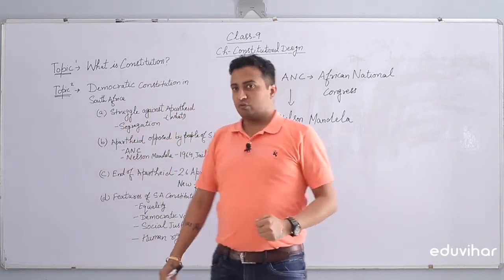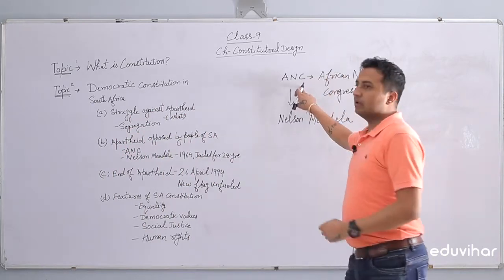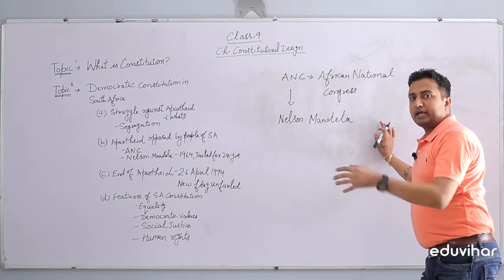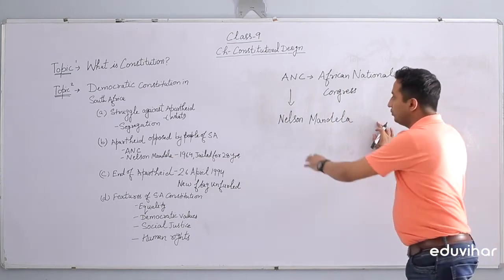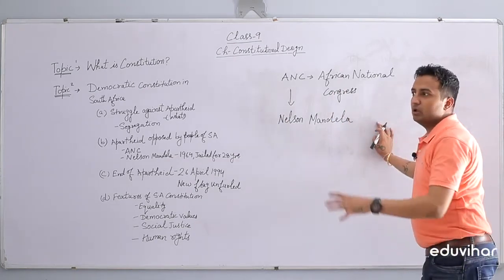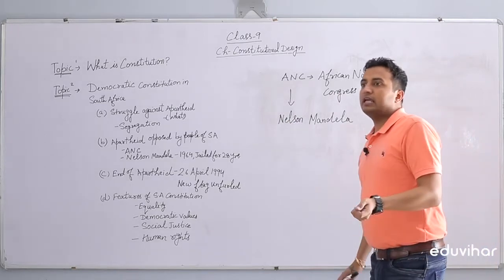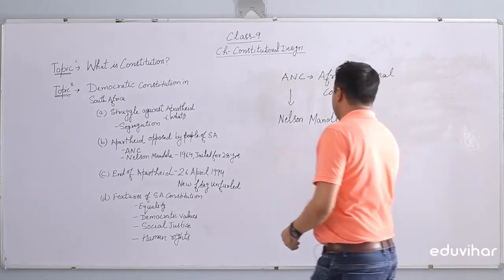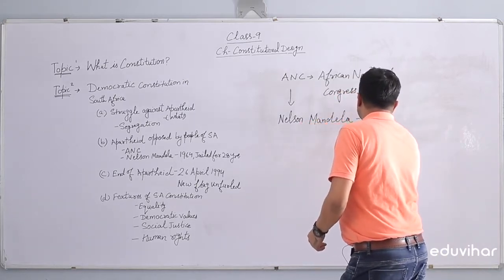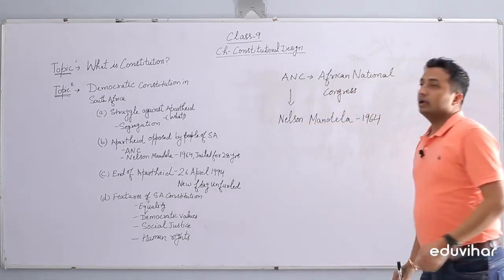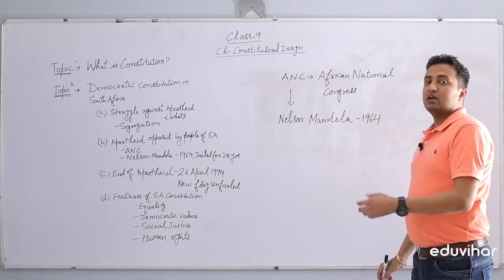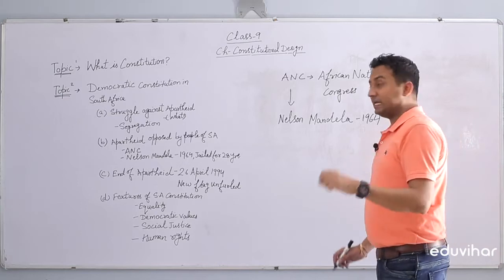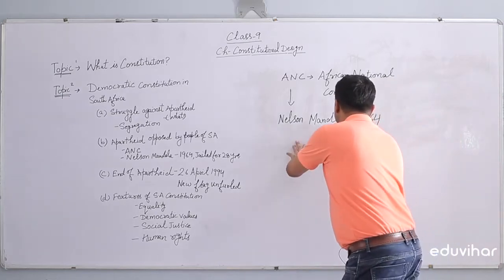Nelson Mandela was the leader of ANC at that time, and due to his criticism of and fight against this apartheid system, the white Europeans sent him to jail in 1964, and he was imprisoned for around 28 years. Yes, 28 years.